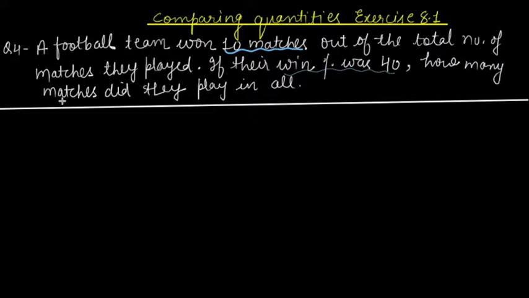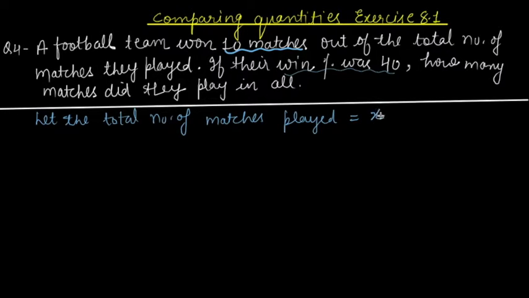So the first thing, I assume that let the total number of matches played, let's take it as any variable, say x, right? And winning matches, how many matches have they won? 10, right?